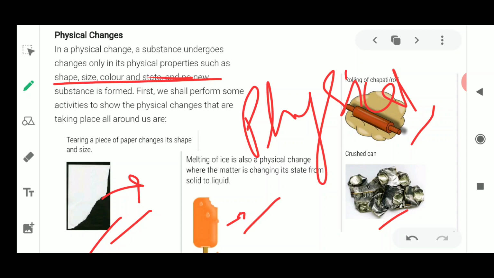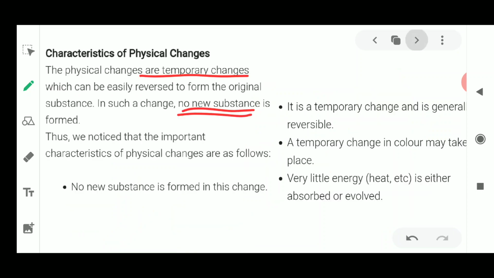If you freeze this liquid again, it is going to form ice cream again. It is not going to form a cold drink or any other type of substance. So only the physical properties change, and it will come back to its original form. So no new substance will be formed. That is what I mean to say.